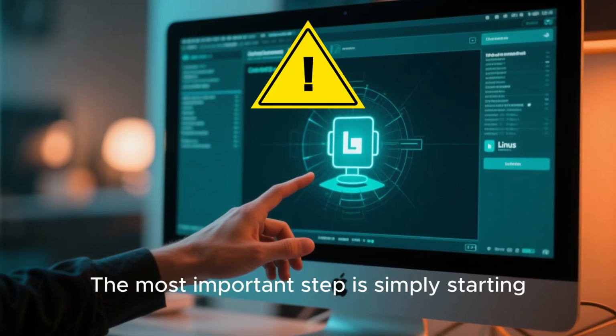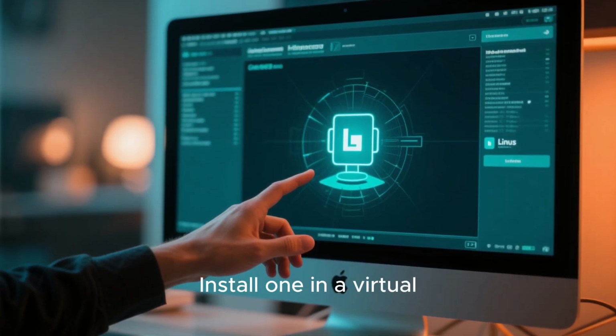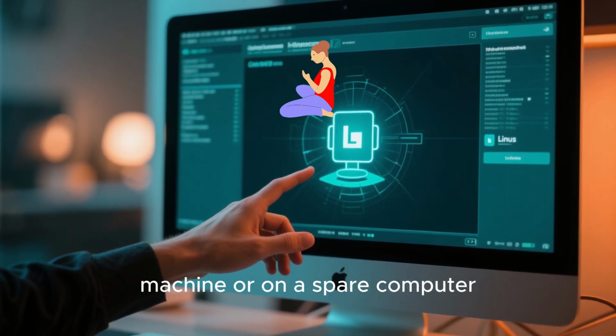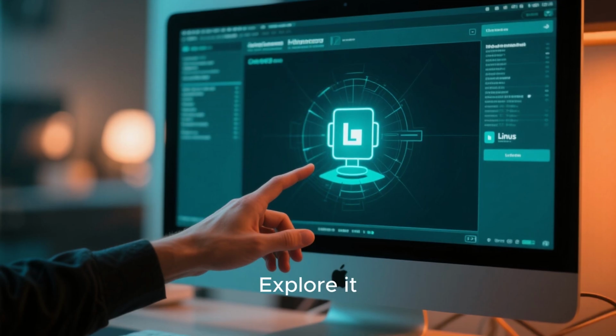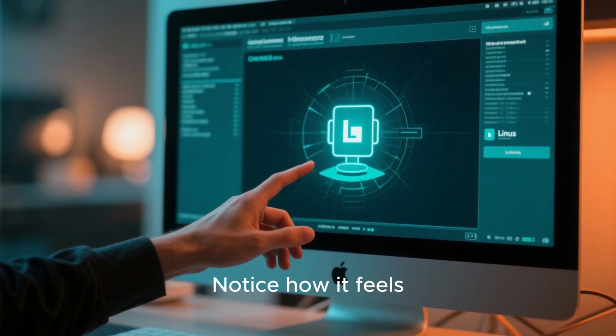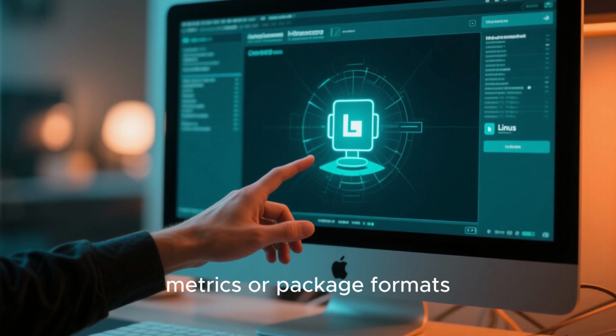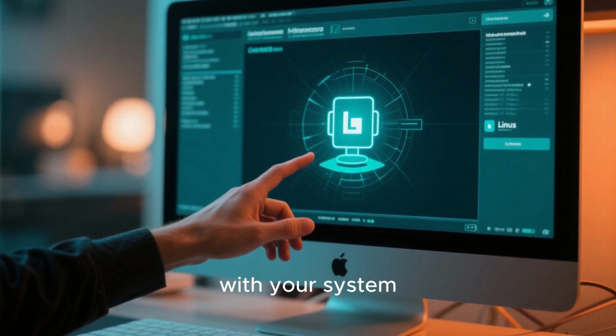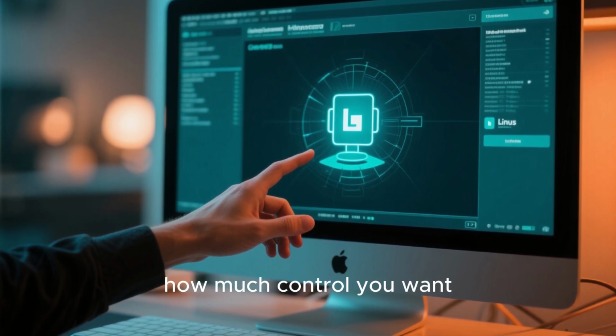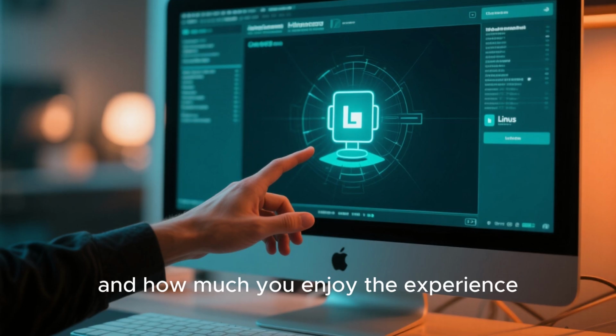The most important step is simply starting. Install one in a virtual machine or on a spare computer. Explore it. Use it for a week. Notice how it feels. Linux is not just about performance metrics or package formats. It's about how you interact with your system, how much control you want, and how much you enjoy the experience.